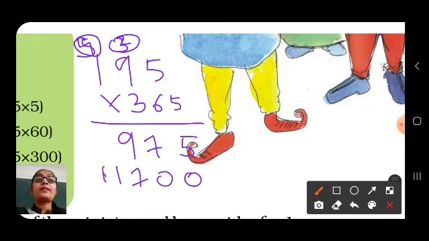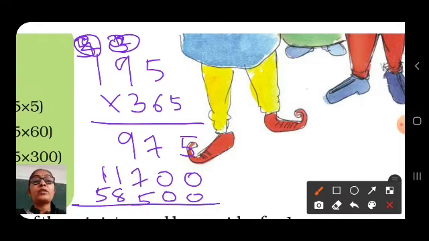Now we will multiply with 300. So first we will write here 2 zeros. 3 5s are 15. Carried over 1. 3 9s are 27 plus 1, 28. Here carried over 2. 3 ones are 3 plus 2, 5.